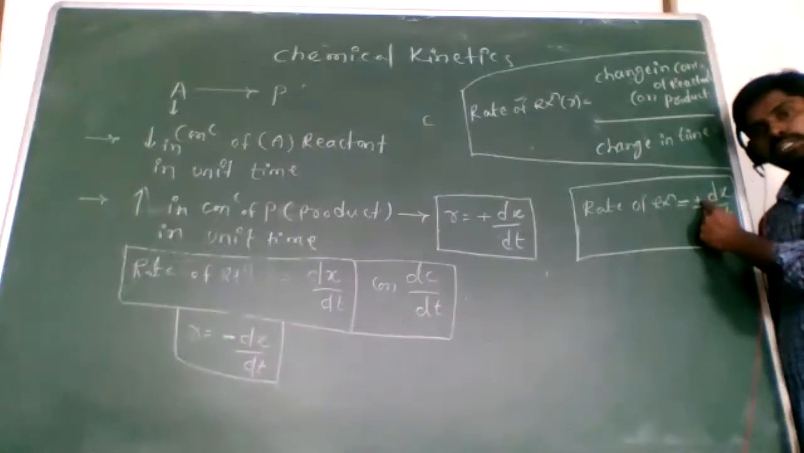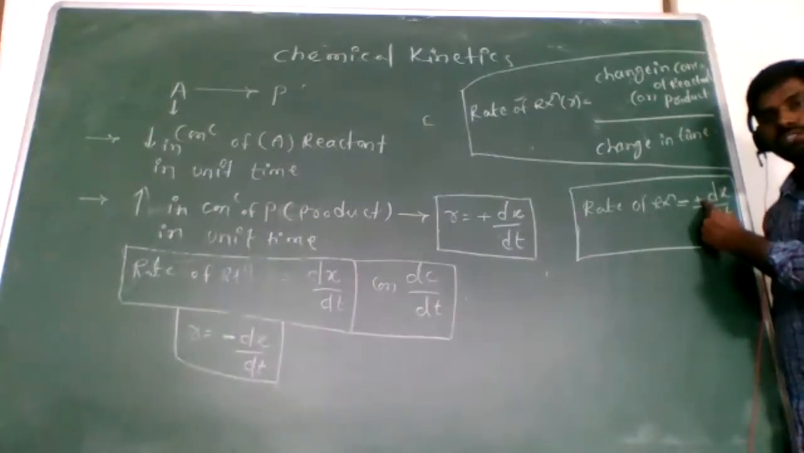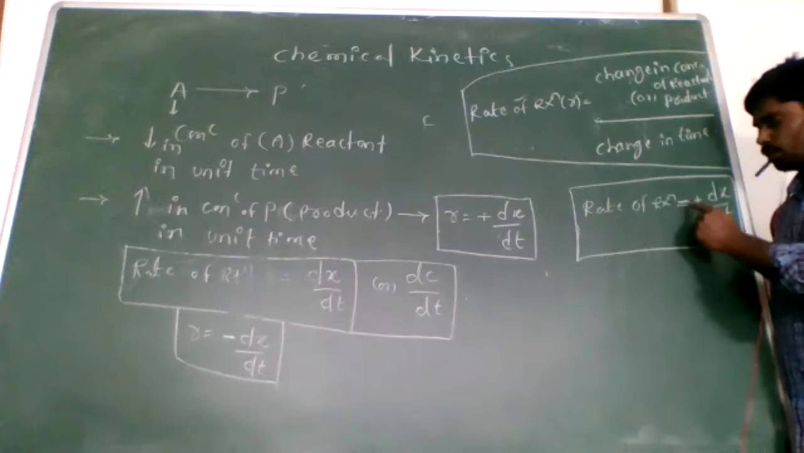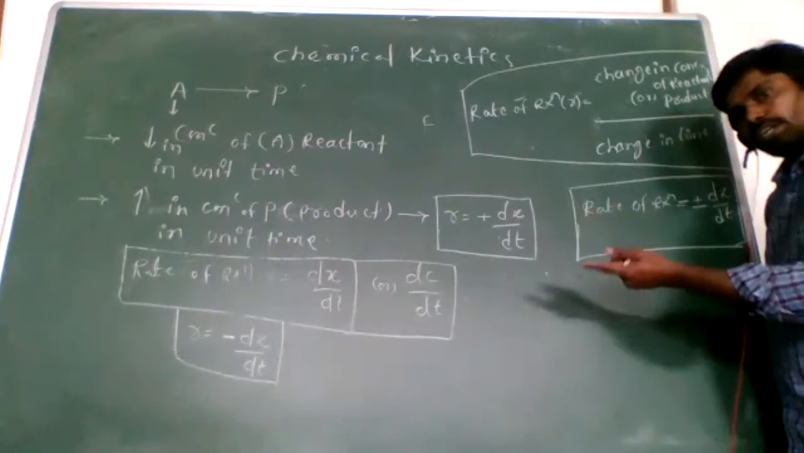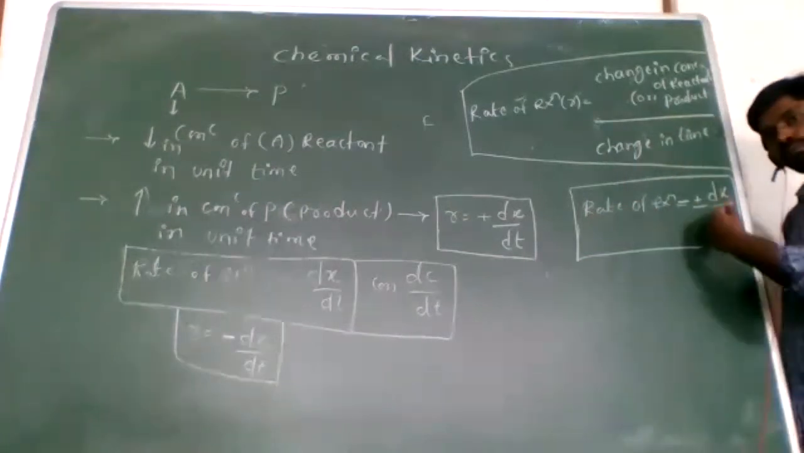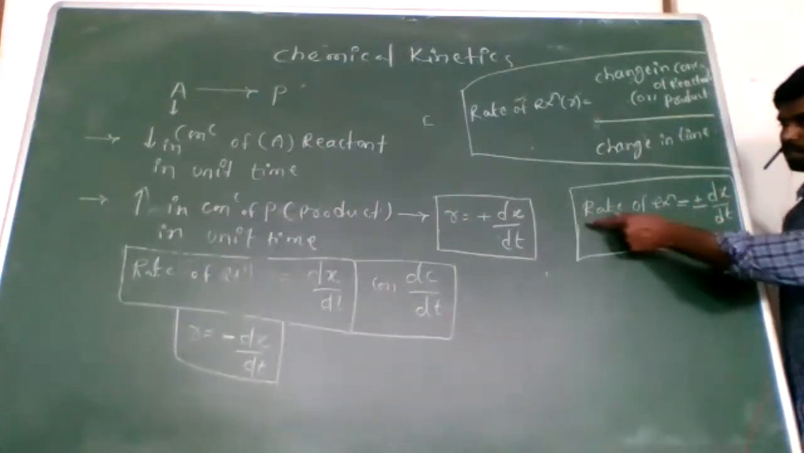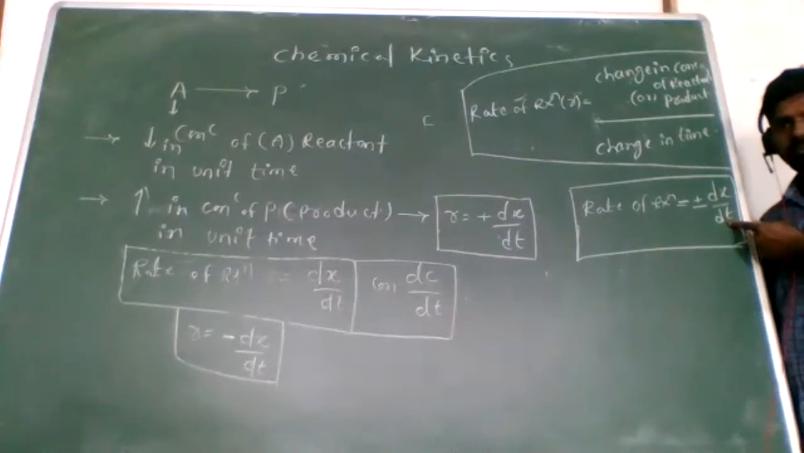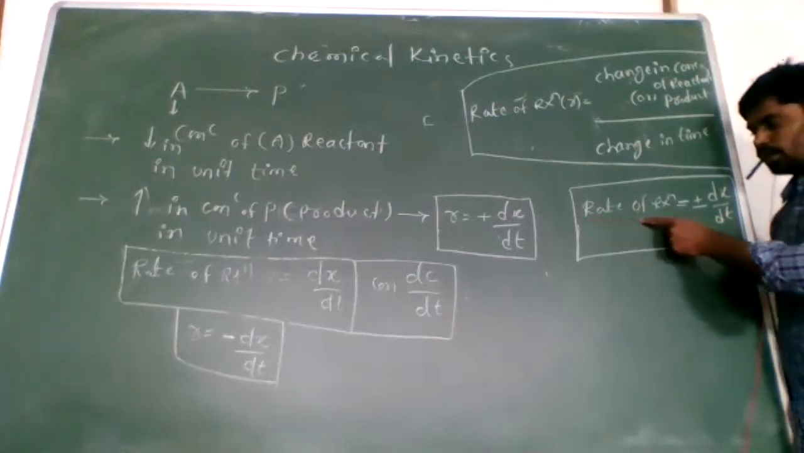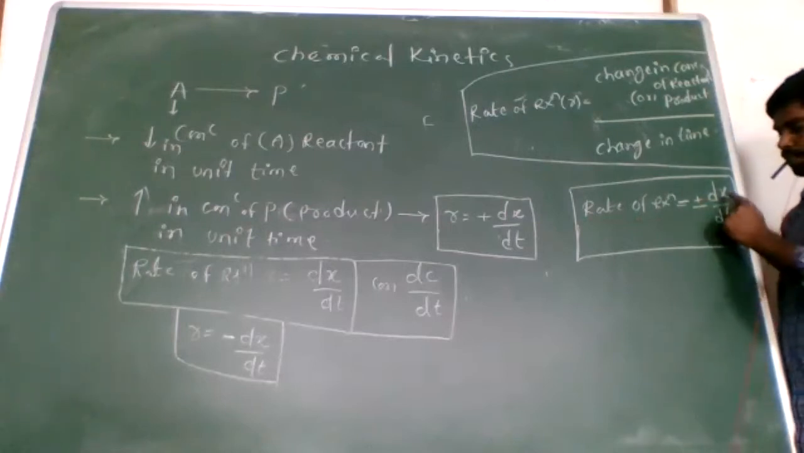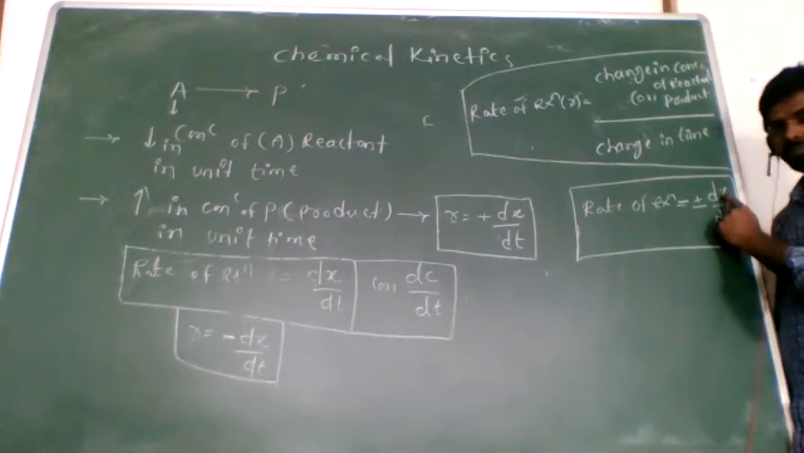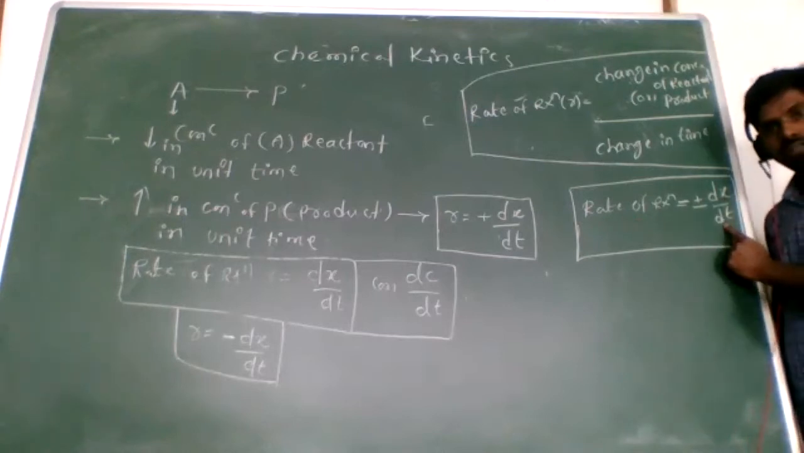Here a plus means increase in the concentration of the product. So simply, we can show the rate of reaction for reactants and products. Here is the symbol of the formula. What is that formula? Rate of reaction is equal to plus or minus dx by dt, the change in concentration over the change in time.